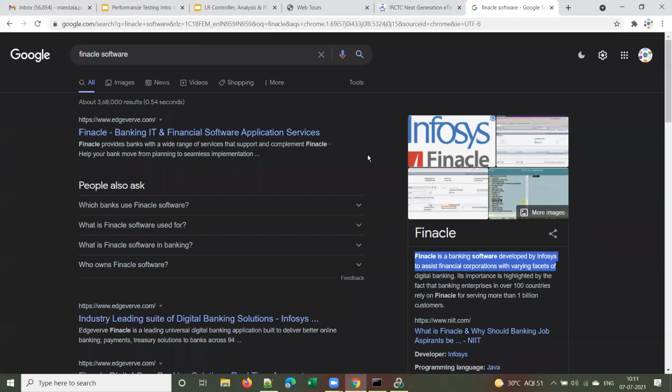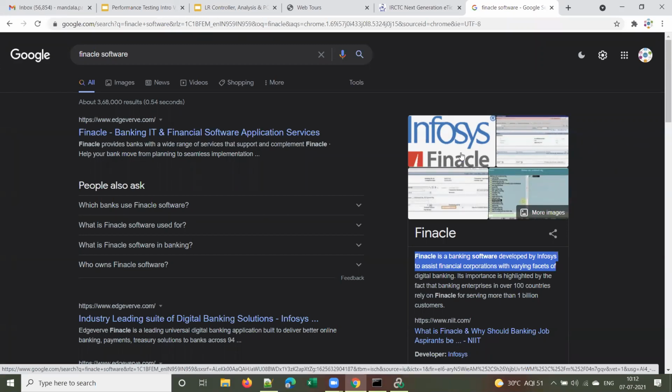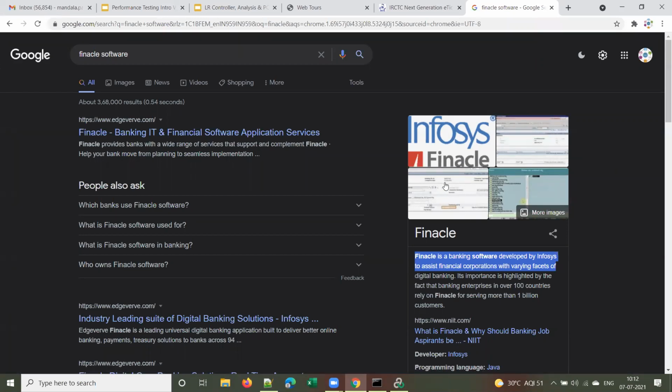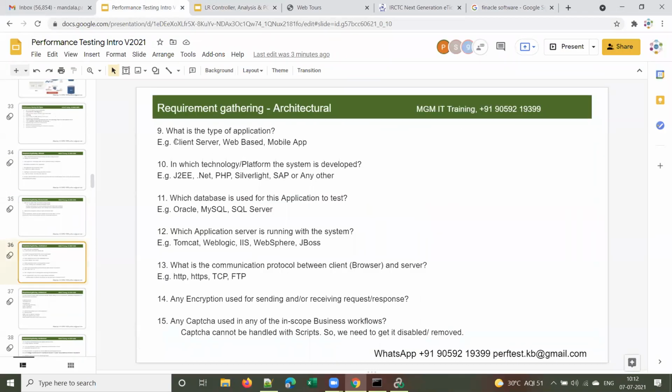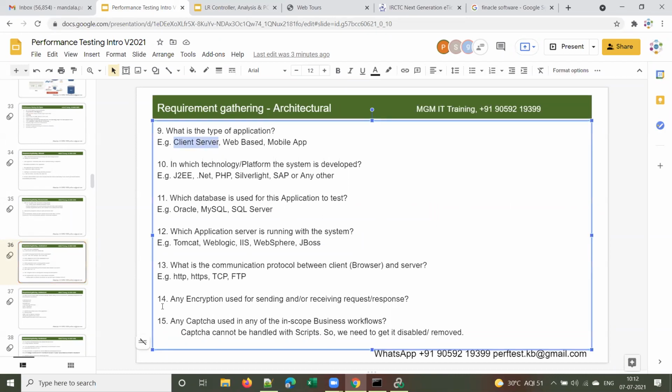They will not be using a browser-based application, but they will install this Finacle application on their machine. So that is a client server application or a desktop application.